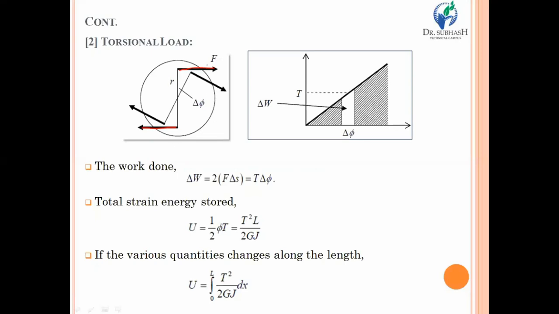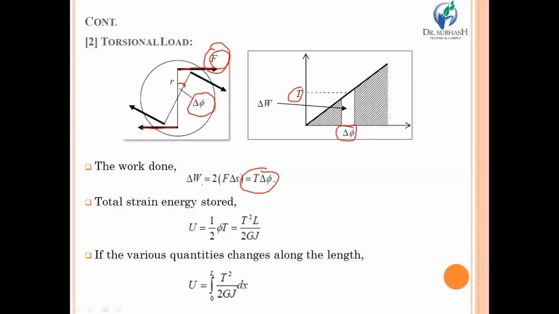So we can say that the force F is equal to the torsional load. This φ represents the angular deflection of any fiber due to that particular torsional load. And on the right hand side, similarly, there is a relation between torque and angular deformation. As you increase torque, the angular deflection of the rotating member will also increase. So first of all, you need to calculate work done, that is equal to 1/2 into force into deflection, and ultimately from the diagram it will become torque into delta phi.